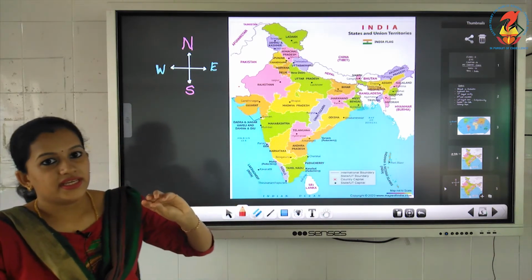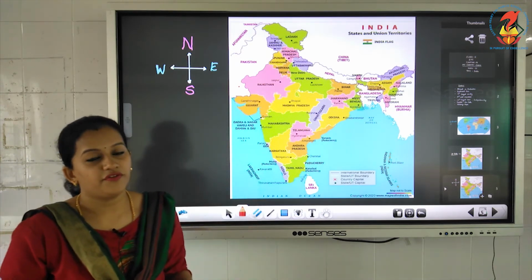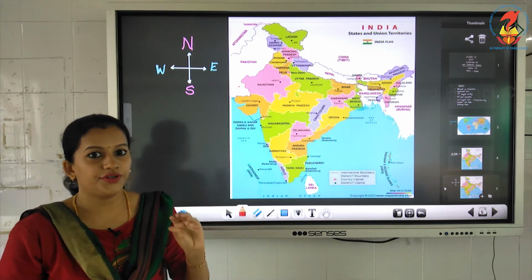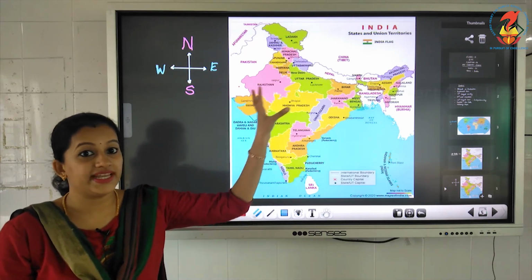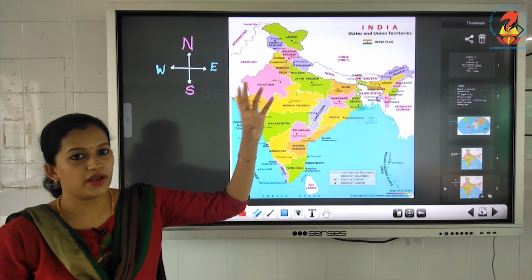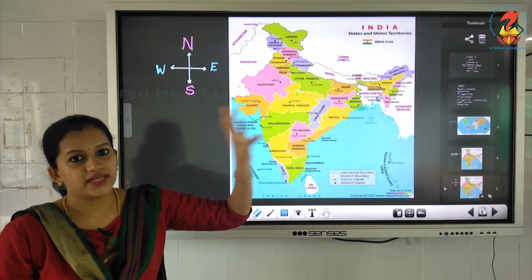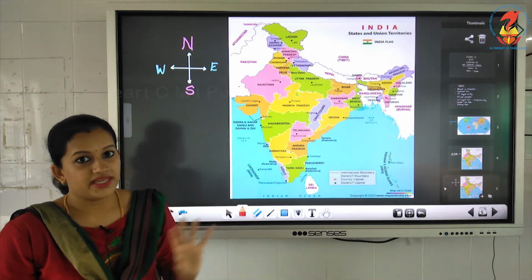So children, in your activity 1, there are certain spaces given for you to fill. In order to fill them, you should know the directions. According to the directions, which are the places situated near India?